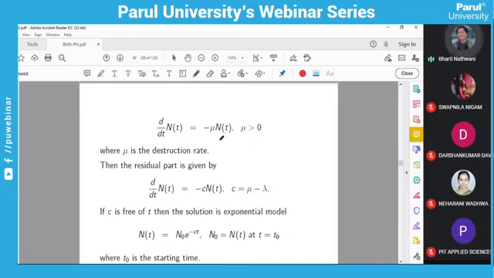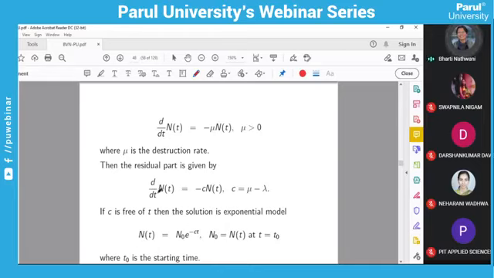The residual part will be the difference of both. So we take c equals mu minus lambda, and we get this equation, where c is independent of t. You know how to solve this by the method of separation of variables. It is easy to observe, or you can use a linear equation, whatever you want. It is easy to solve and you will get the solution.